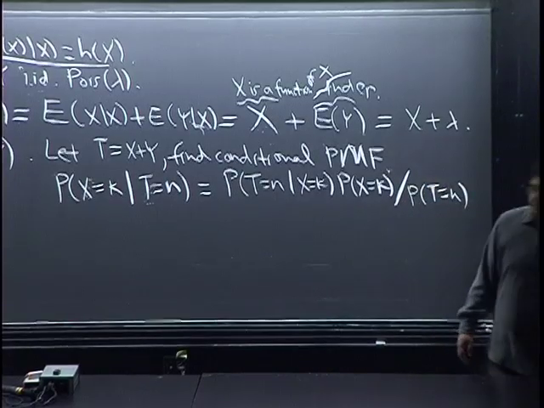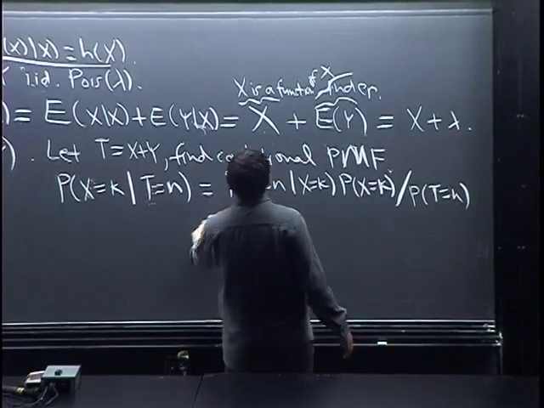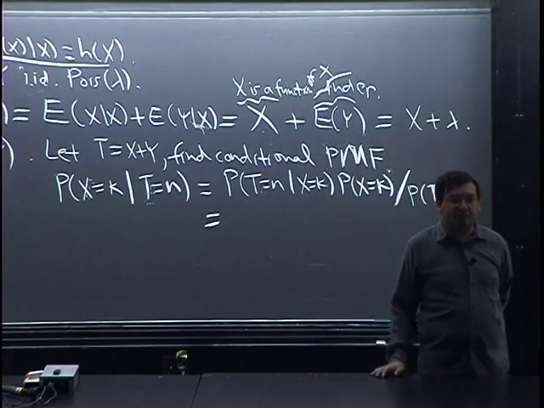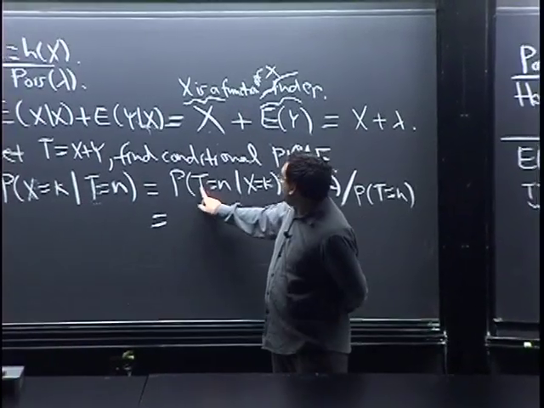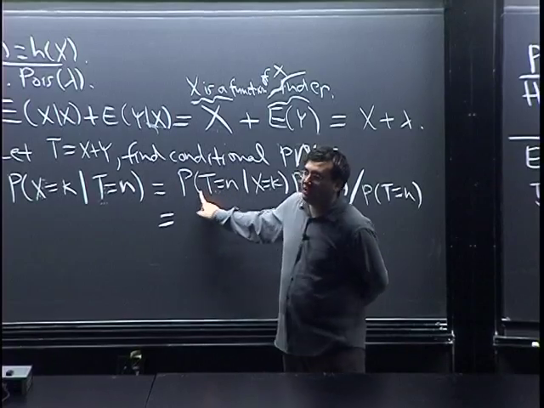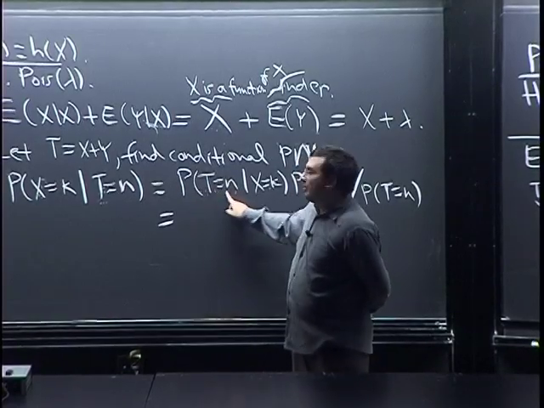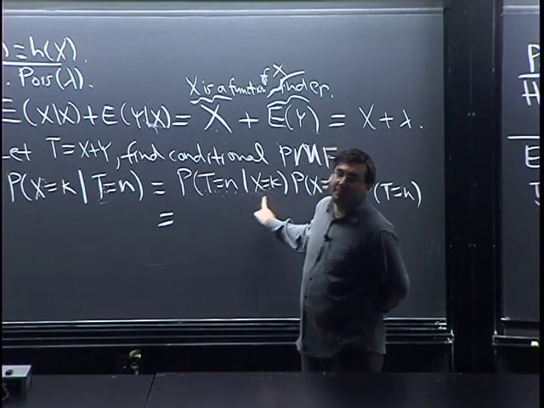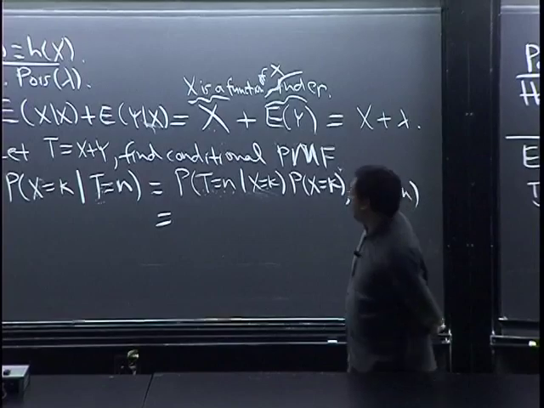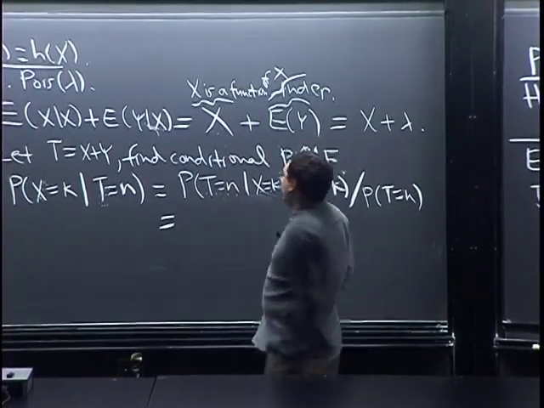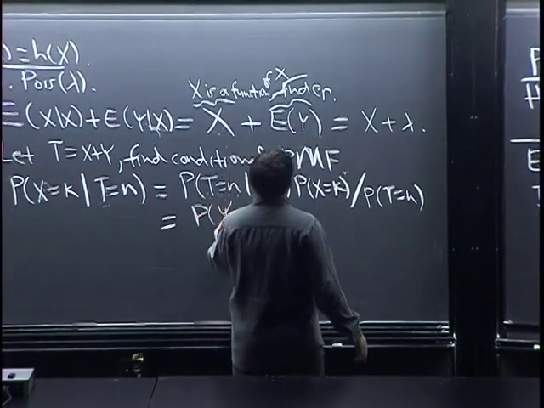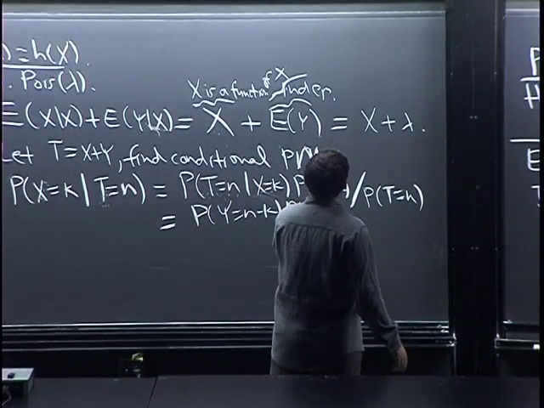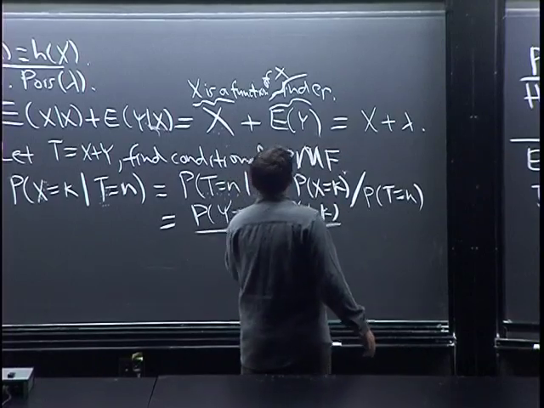And that's actually an easy calculation because this is another example like that plugging in thing with the two envelope problem. T is X plus Y, so we're going to plug in X equals k, and so we know that Y equals n minus k. And in this case, we do get to cross out this information at that point because X and Y are independent. This would fail if they're not independent. But in this case, X and Y are independent, so really this is just the probability that Y equals n minus k, times the probability X equals k, divided by the probability that T equals n.